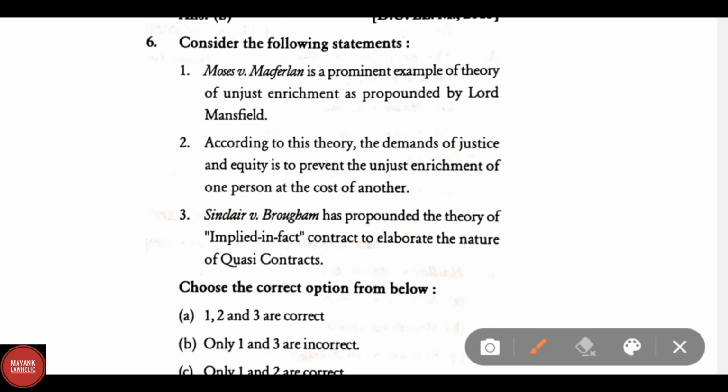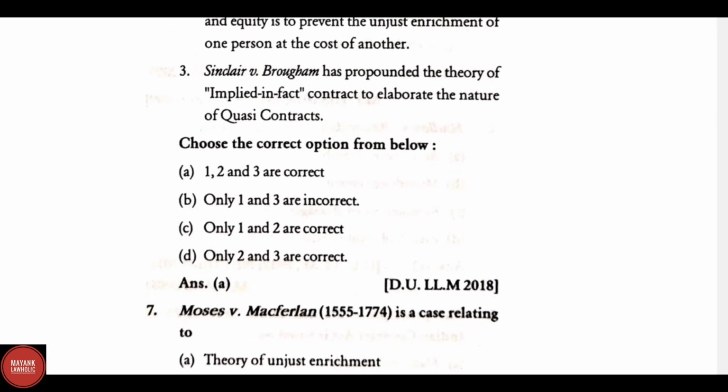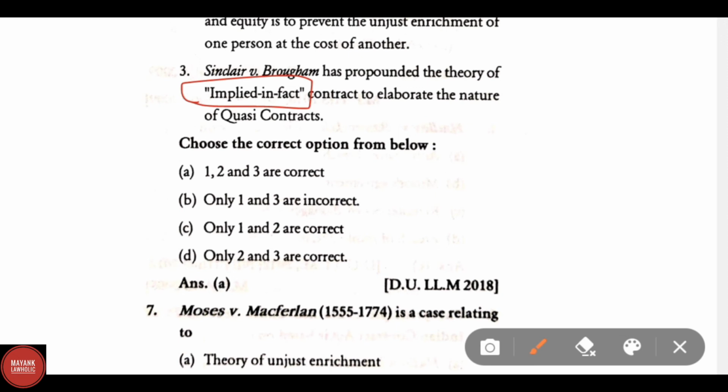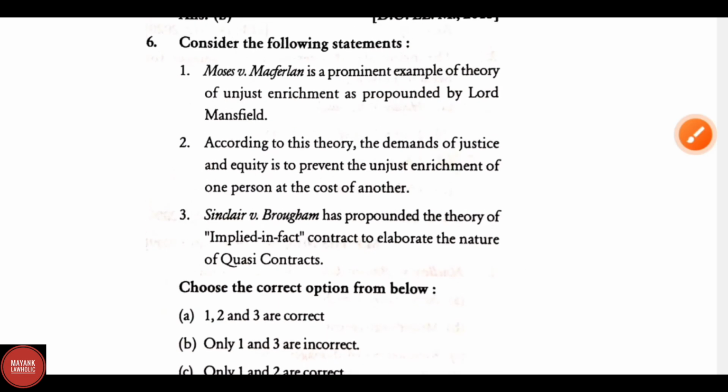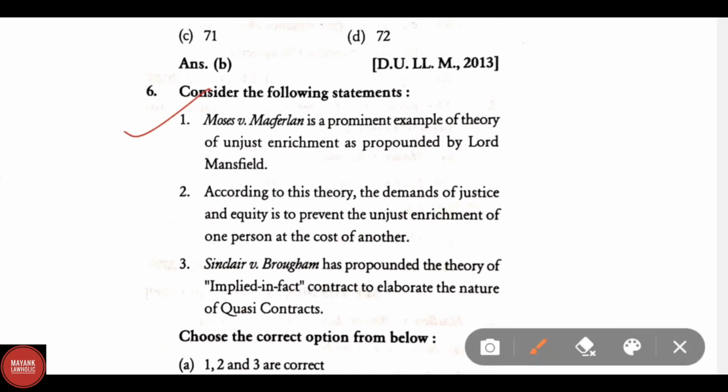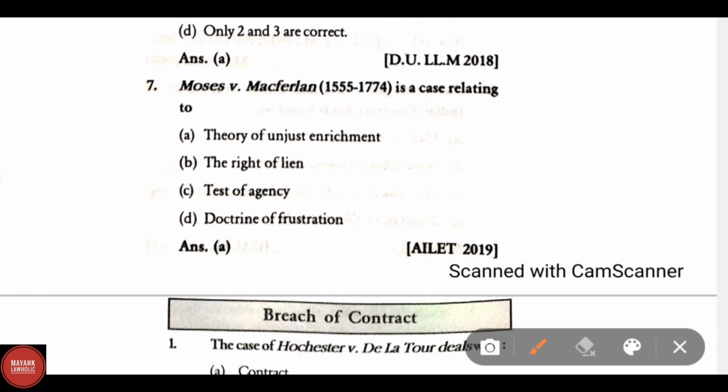Consider the following statement. Moses versus Macfarlane is a prominent example of theory of unjust enrichment as propounded by Lord Mansfield. According to this theory, the demands of justice and equity is to prevent the unjust enrichment of one person at the cost of another. Statement 3. Sinclair versus Brougham has propounded the theory of implied in fact contract to elaborate the nature of quasi-contract. Choose the correct option from the given options 1, 2 and 3. This means that all the three statements are correct. Moses versus Macfarlane 1760 is a case relating to a theory of unjust enrichment.